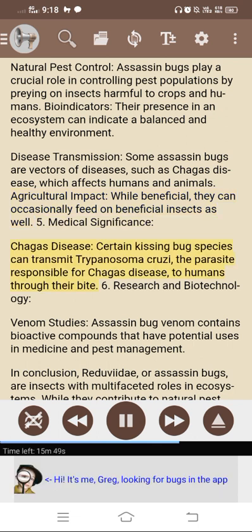5. Medical significance. Chagas disease. Certain kissing bug species can transmit Trypanosoma cruzi, the parasite responsible for Chagas disease, to humans through their bite. 6. Research and biotechnology. Venom studies. Assassin bug venom contains bioactive compounds that have potential uses in medicine and pest management.